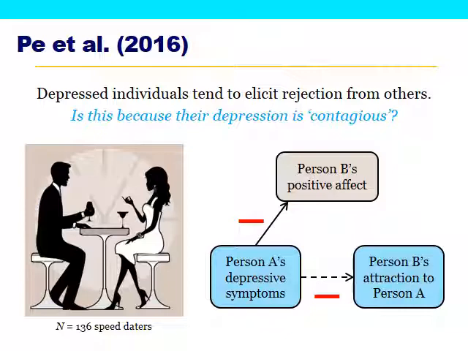And the less positive affect you feel toward a person, the less likely you are to be attracted to them. So what they would hypothesize here is that the more depressed person A is, the less positive affect their conversation partner will feel. And in turn, the less positive affect their conversation partner feels, the less they'll be attracted to person A.